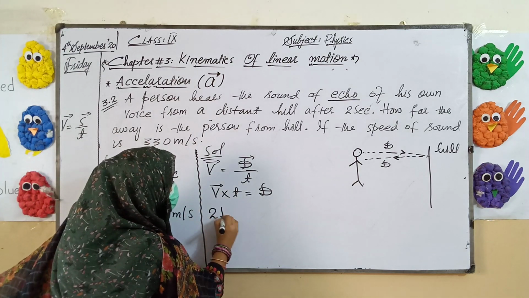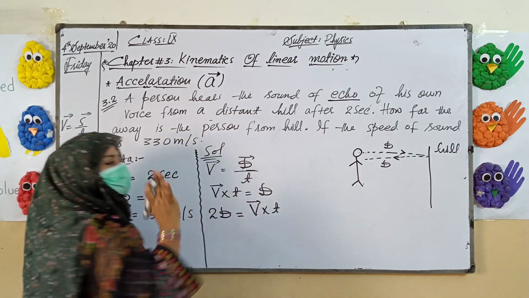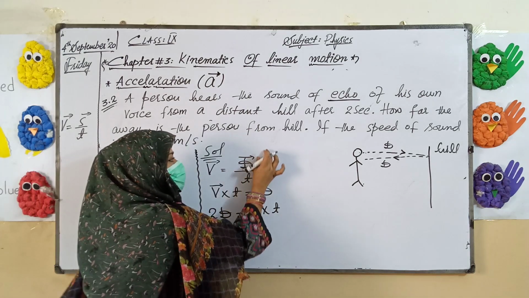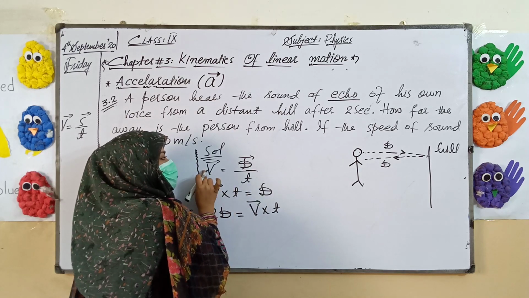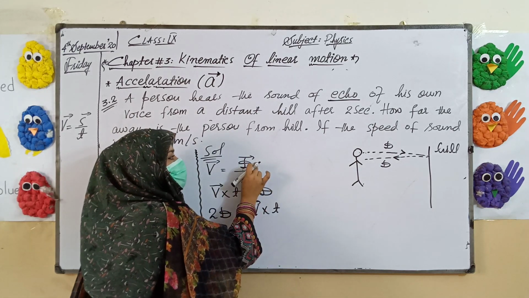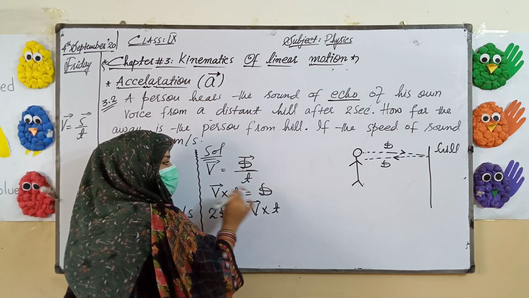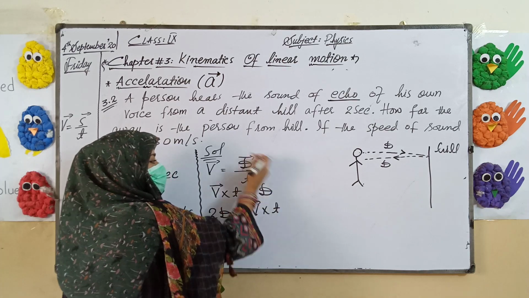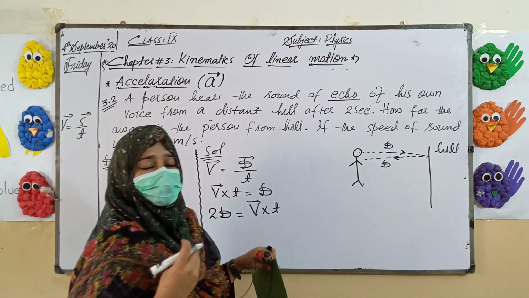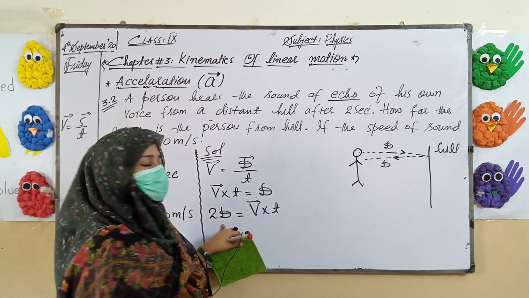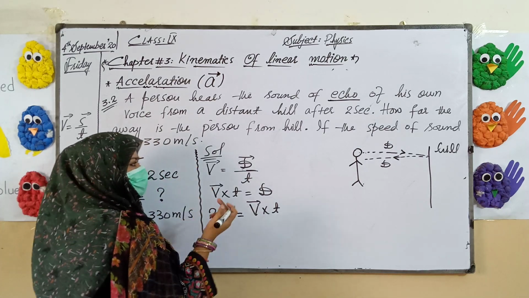But what will it be here? 2D is equal to V multiplied by T. I have arranged the formula in these 3 steps. The actual formula is V equals D upon T or S upon T. I have to calculate D, which is why I move time towards the velocity. Time is being divided with the displacement. When it comes to the other side of the equals sign, it multiplies with the velocity. I have moved D to the left hand side because the quantity we have to calculate should be on the left hand side. You can write this step after the first step as well, do not worry.